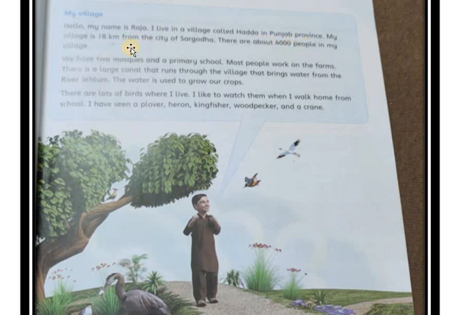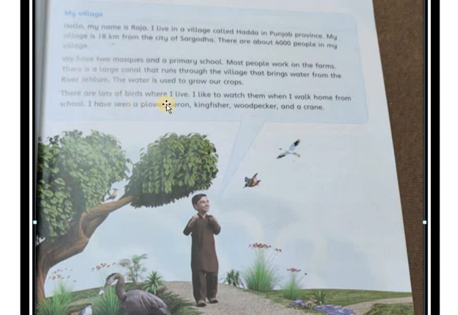My village is 18 km from the city of Sargodha. There are about 4,000 people in my village. We have 2 mosques and a primary school. Most people work on the farms. There is a large canal that runs through the village that brings water from the river Jhelum. The water is used to grow our crops.